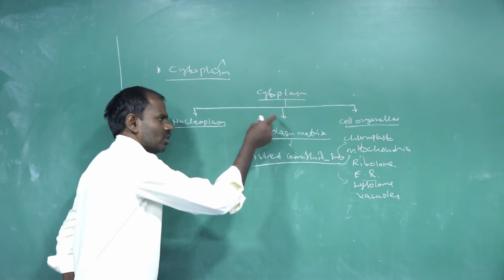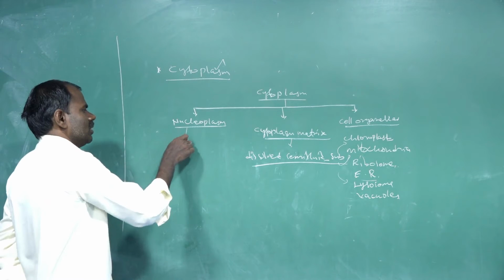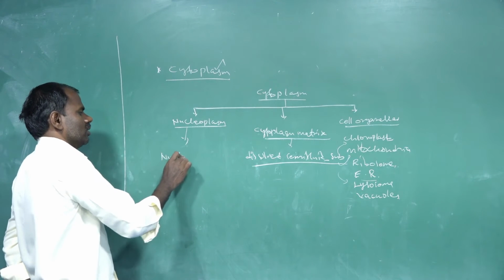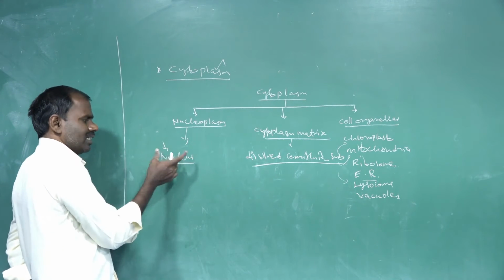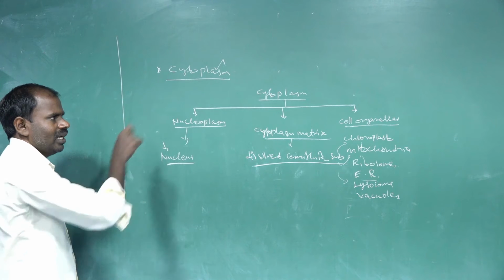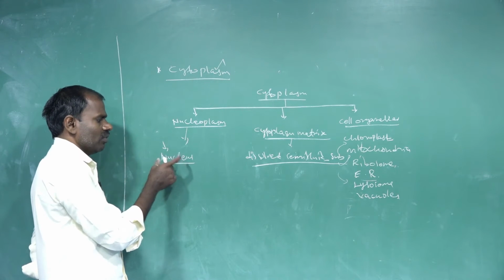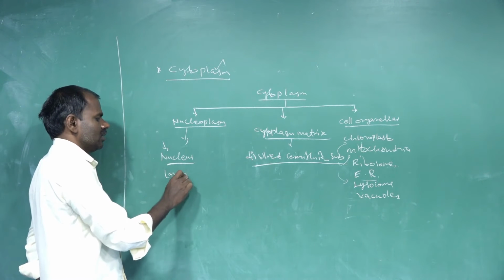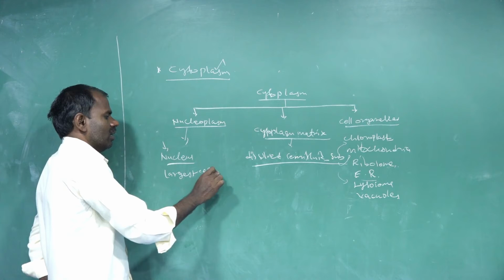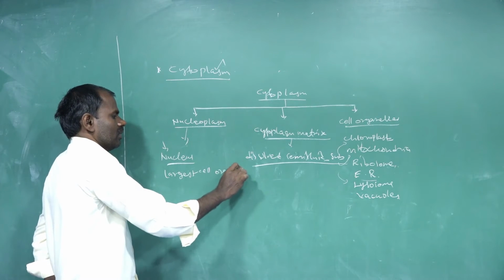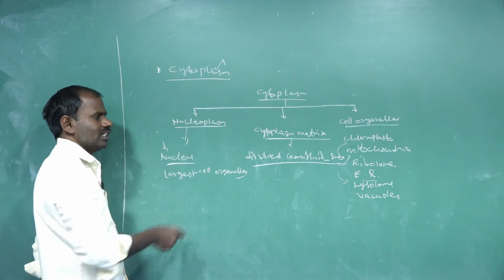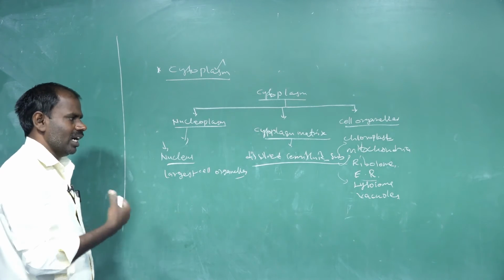The nucleoplasm is present only in the nucleus. The nucleus is the largest cell organelle, found in plant cells and animal cells.